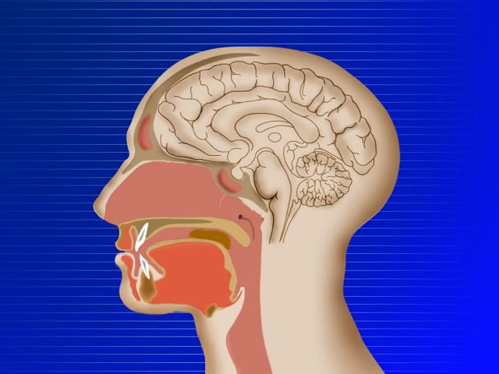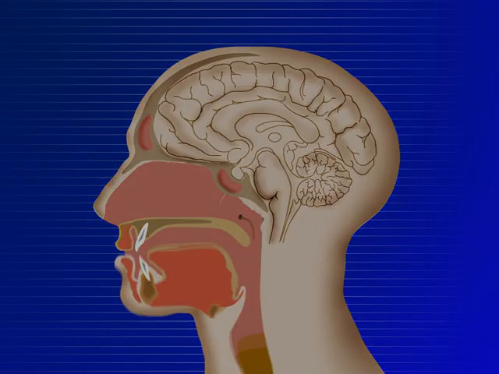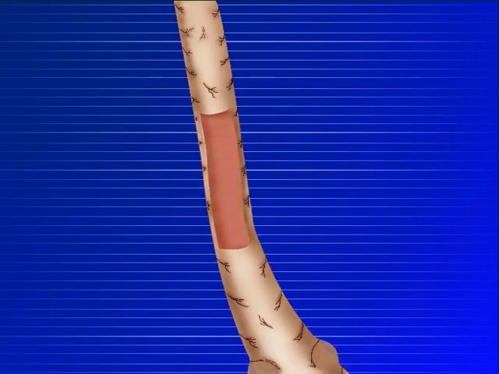Digestion begins in the mouth when you chew and swallow, and it completes in the small intestine. Swallowed food is pushed into the esophagus, which connects the throat above with the stomach below.